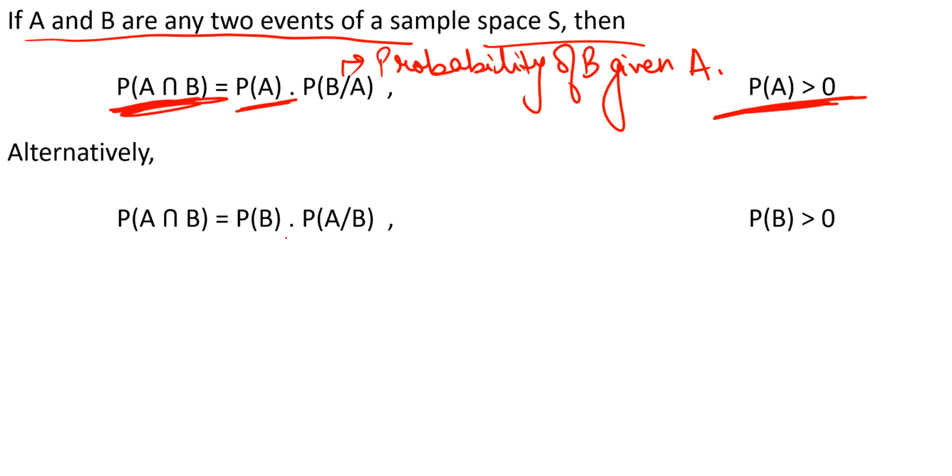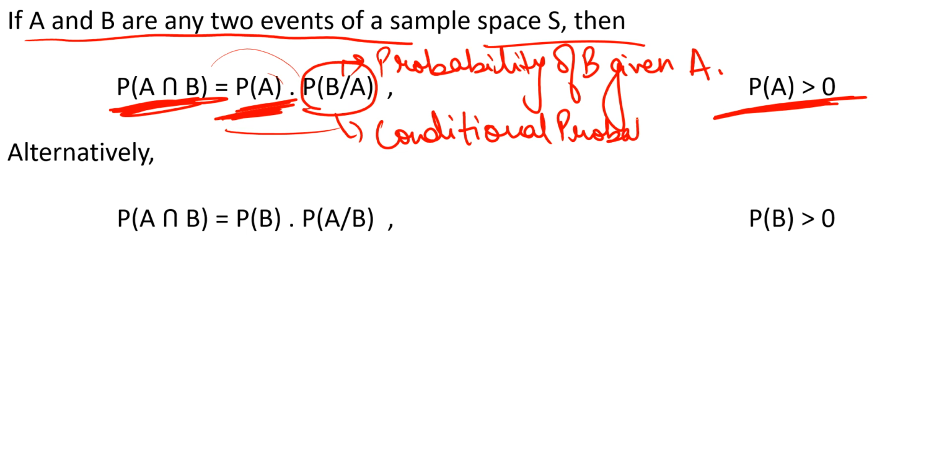So we are simply saying that, first of all, let's suppose event A has occurred. So the probability of A, now what is the probability that if A has occurred, B will also occur? This is this probability. So we are saying what is the probability event A will occur? Now since A has occurred, what is the probability event B will also occur? This is the conditional probability of event B given A has already occurred.